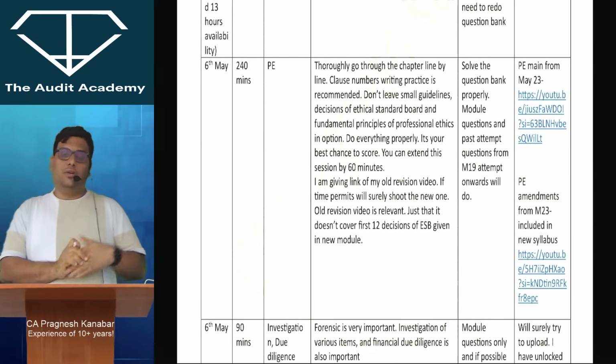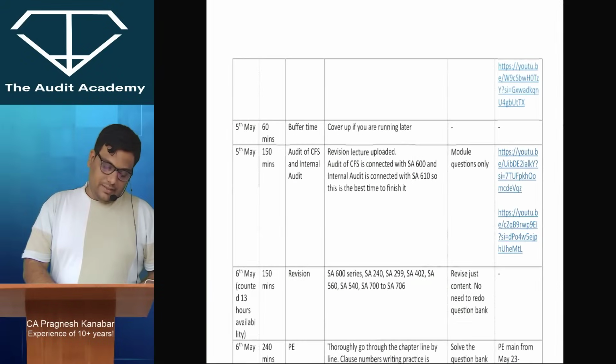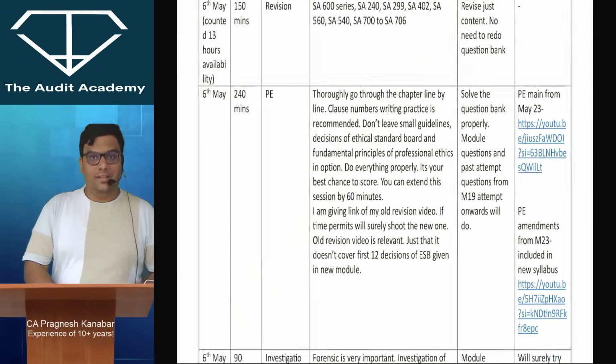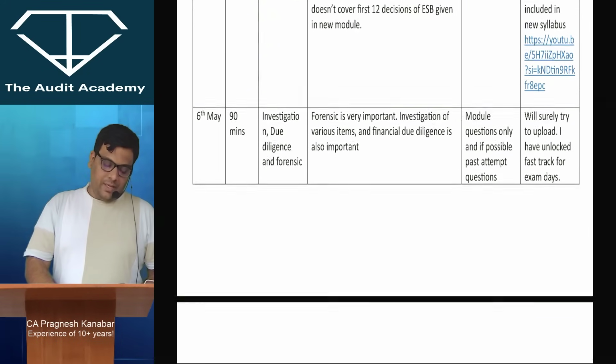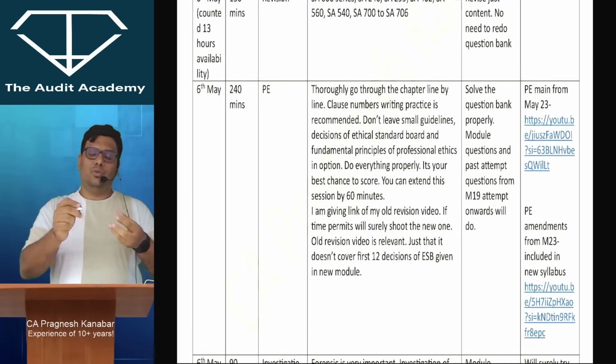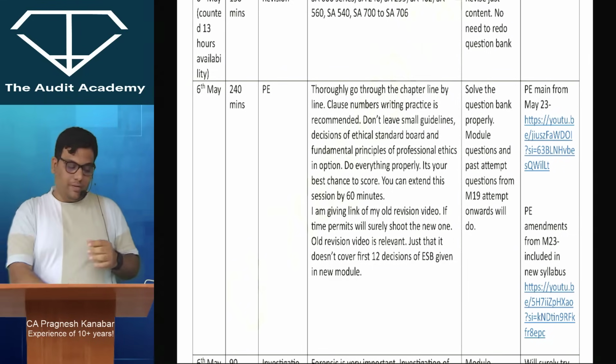All right, and do not do it earlier, because for all other things I think I already have the revision lectures here and there. For professional ethics I will try to shoot the new one, but the old one still remains relevant, don't worry about it. Okay, and even if you don't go through revision lectures for professional ethics, it is fine. You can just go through the clauses line by line. All right, and whatever important markings you would have done while preparing, that is more than enough.